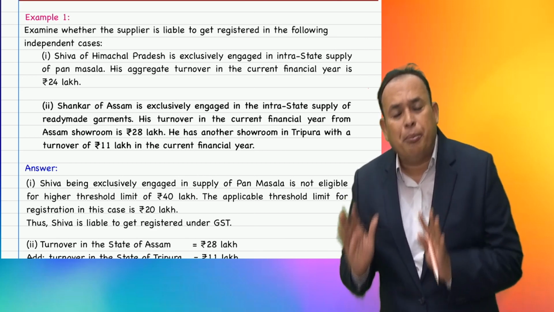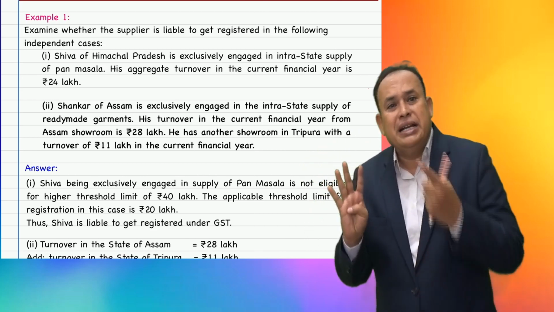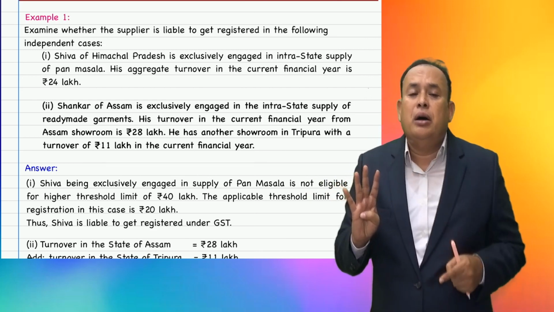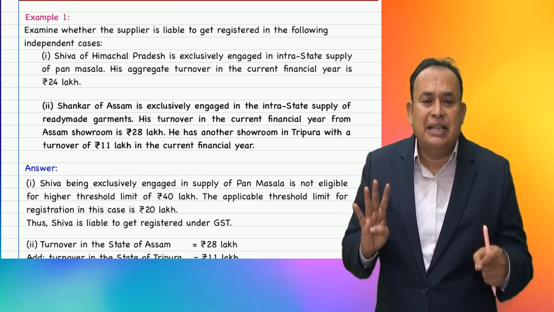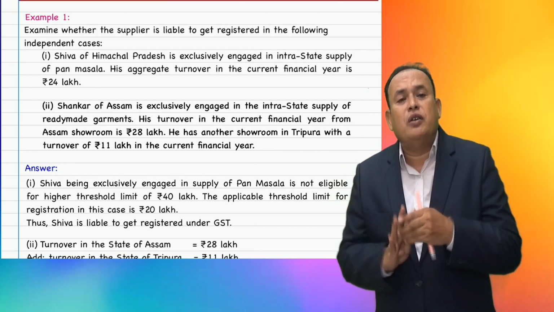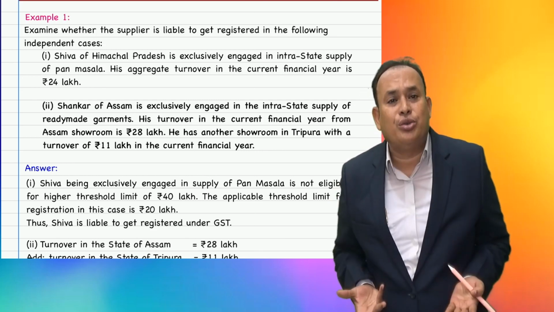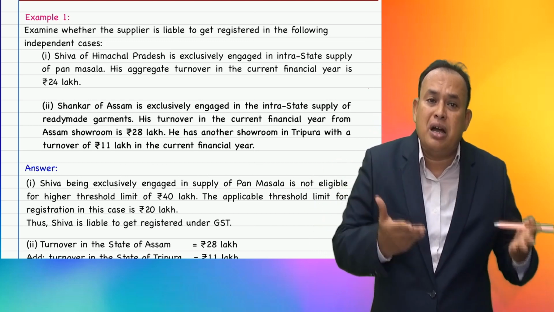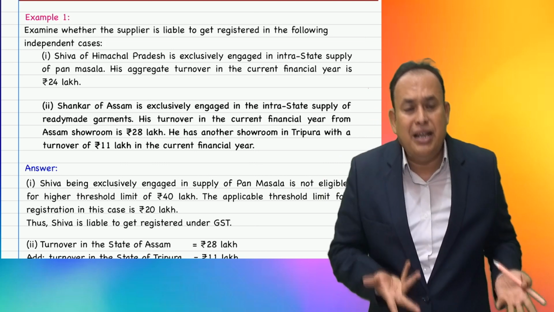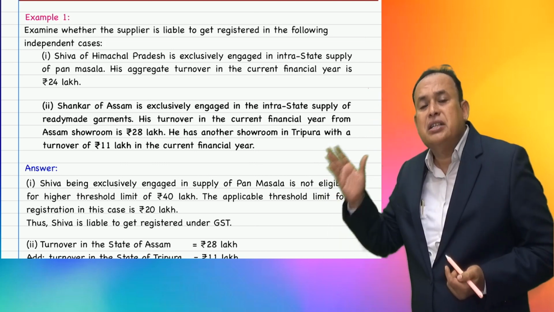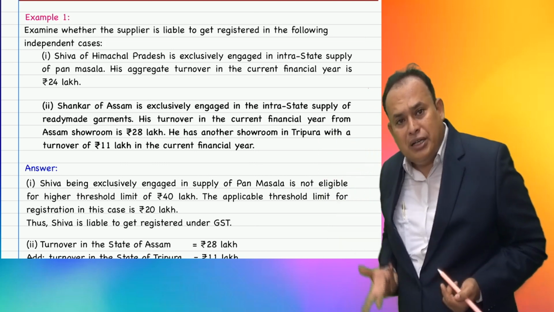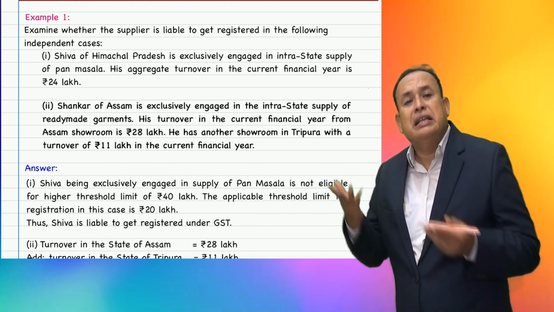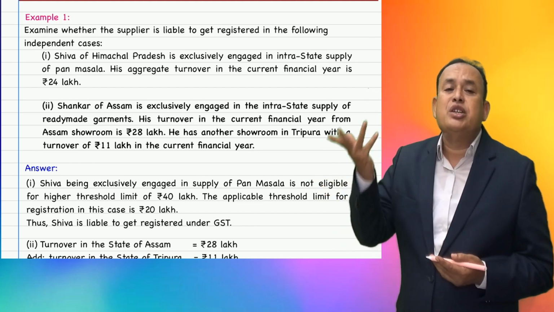Himachal Pradesh, supply of goods, 40 lakhs. But he is dealing with pan masala. If he were dealing with ice cream or roofing tiles, his turnover limit falls down to 20 lakhs only. If he is located in Manipur, Mizoram, Nagaland, Tripura, it is further reduced to 10 lakhs only. But in the given case, the 40 lakhs turnover is not applicable for him, since he is dealing with pan masala, where the turnover limit in the state of Himachal Pradesh is reduced to 20 lakhs.